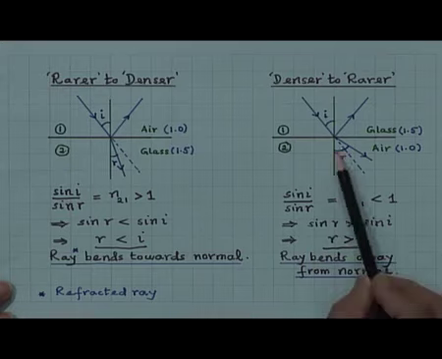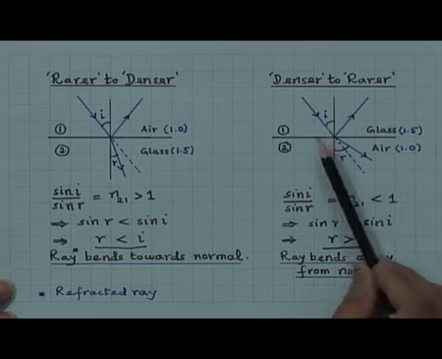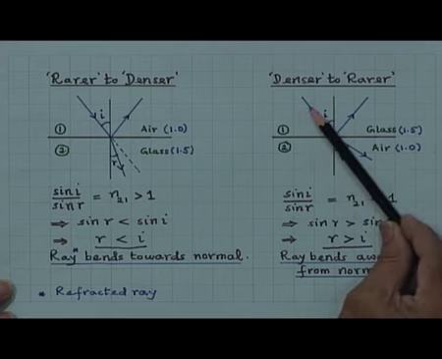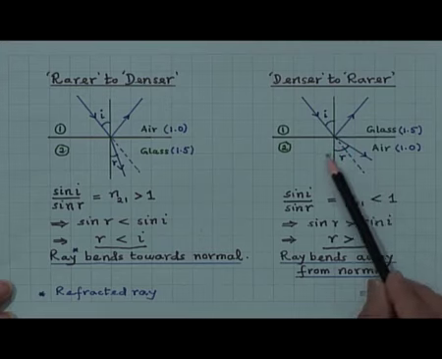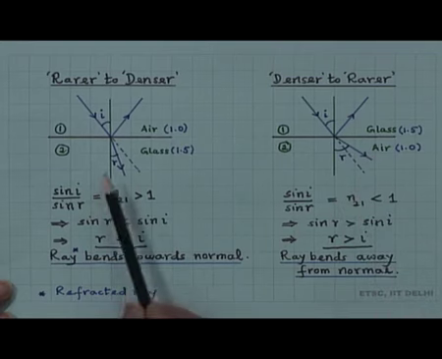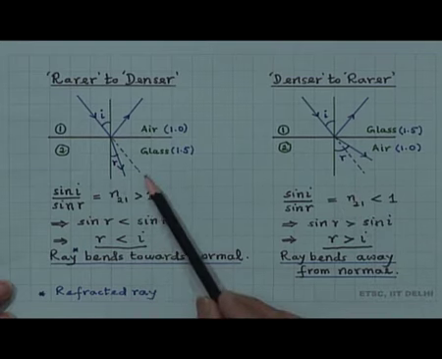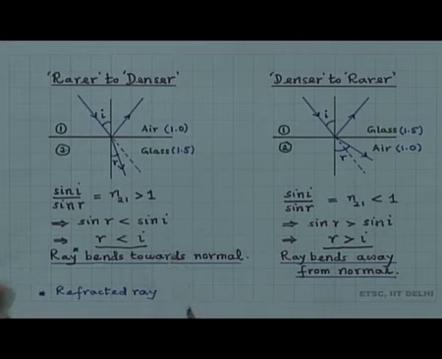So, the transmitted ray or the refracted ray bends away from the normal, which means it bends away from its original direction. The dotted line here is the original direction. So, it bends away from the normal, whereas here, where the original direction is here, light bends towards the normal. The ray here we are referring to is the refracted ray.